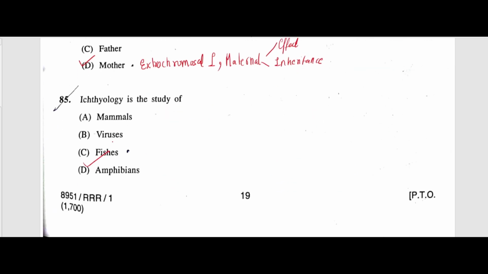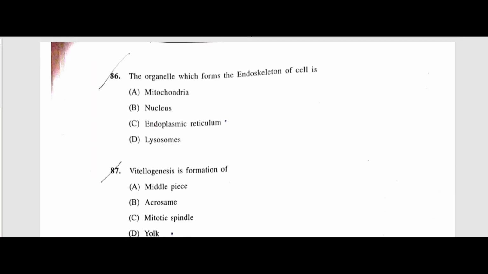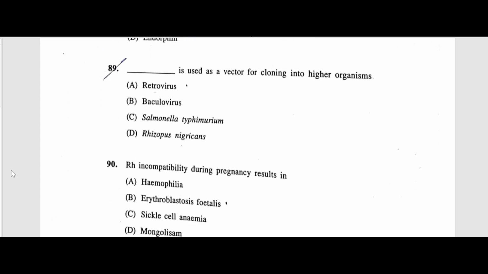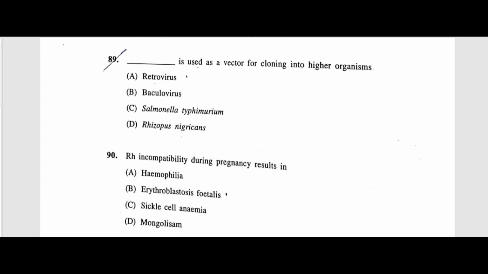Ichthyology is the study of fishes. Next question, the organelle which forms the endoskeleton of the cell is endoplasmic reticulum. Vitellogenesis is the formation of yolk, and it occurs in the liver cells. In liver cells, yolk formation occurs, and through blood it is transported towards the eggs, right? Neurotransmitter between a neuron and muscle is acetylcholine. Next, retroviruses are used as a vector for cloning into higher organisms.